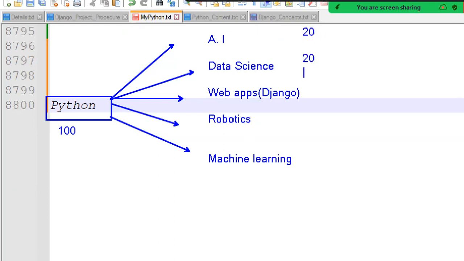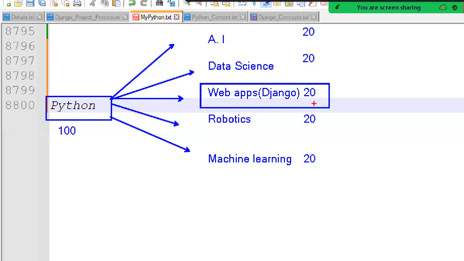So data science 20 people, this Django framework 20 people, robotics 20 people, machine learning 20 people. Understanding? So 100 people learning Python, and when it comes to the Django framework, 20 people choose it. After Python, all these courses we can learn. Only some people choose web development, and web development means using the Django framework, we can do it.